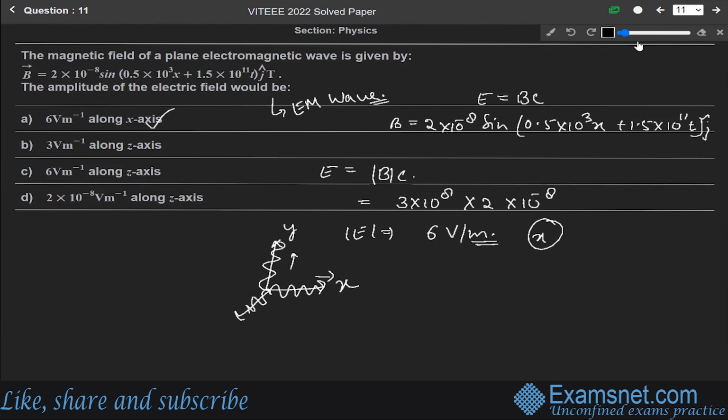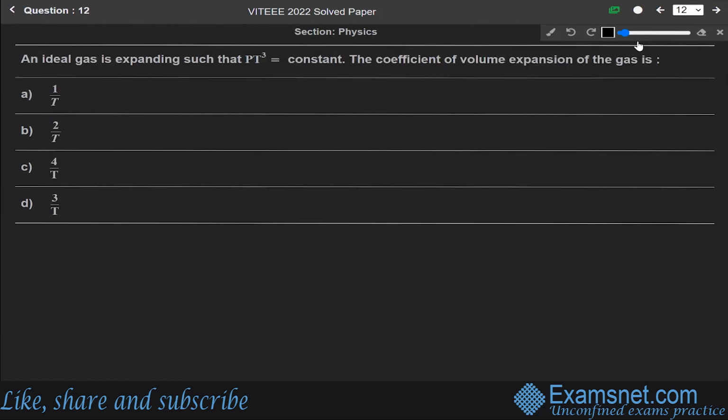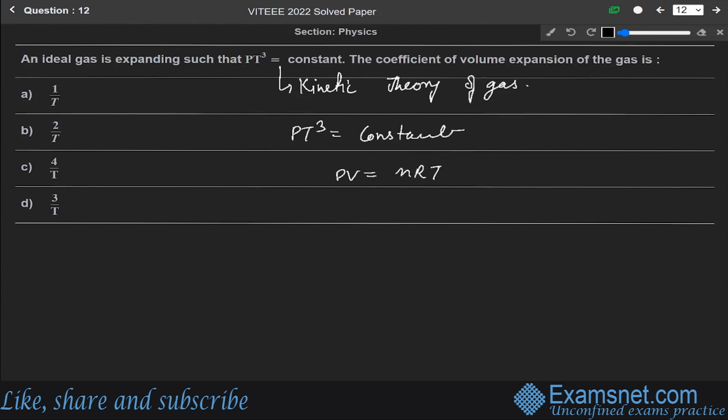Now next question, question number 12. An ideal gas is expanding such that PT cube equals constant. The coefficient of volume expansion of the gas is, okay. This question is from the chapter of kinetic theory of gases. We are given PT cube equals constant. We know that for an ideal gas, PV equals nRT. This is the ideal gas equation.